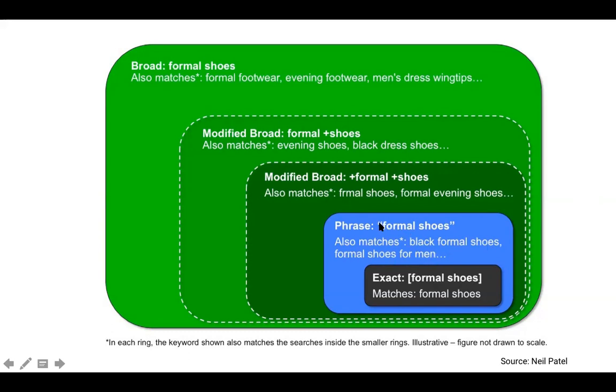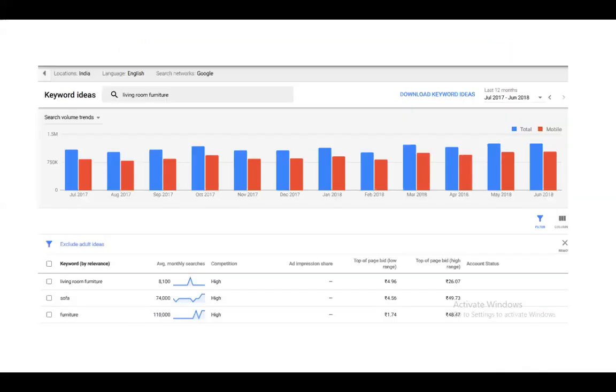Any word which may come in front of or after this phrase will be considered, and Google will show your advertisement. Exact match only shows when the exact keyword is searched. It is a method to filter your targeting, save your budget, and show only to prospective customers.